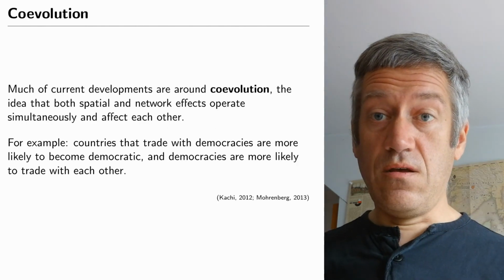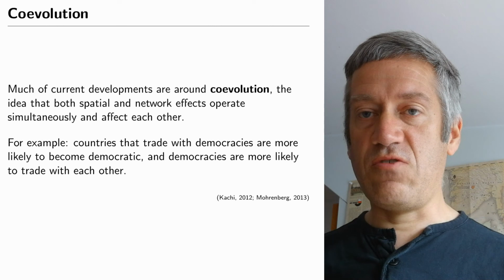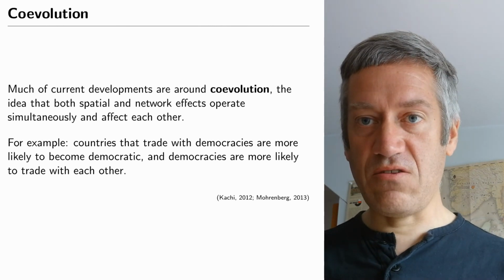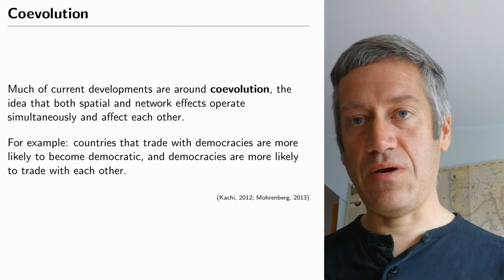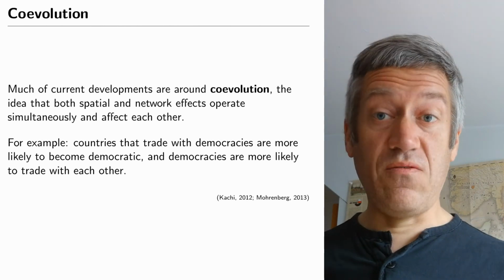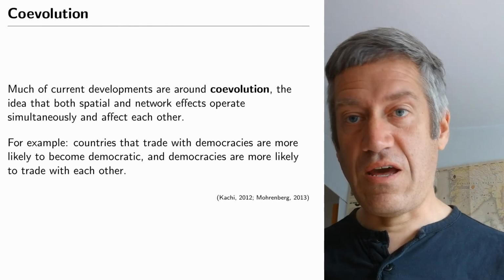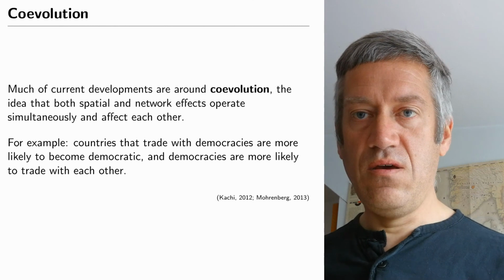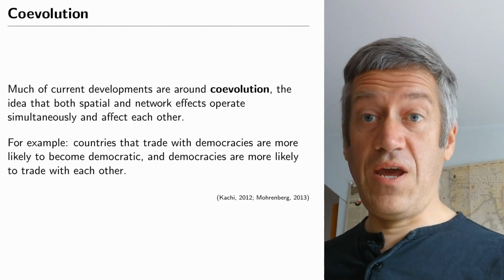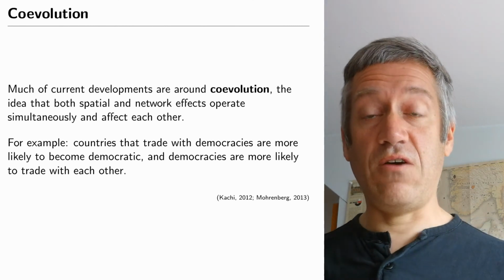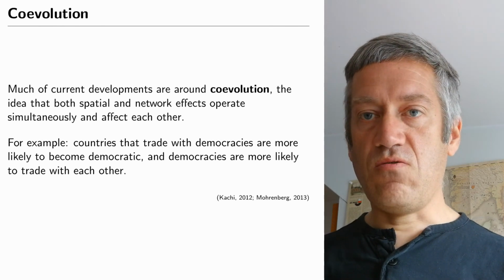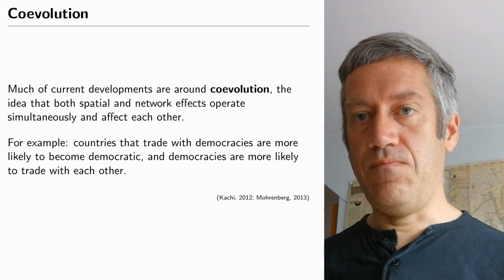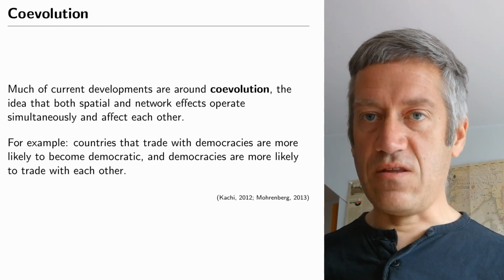And as I said, SAOM works particularly well with coevolution, where we try to model both changes to the ties and to the nodes simultaneously and look at how these changes impact on each other. So SAOM is a very versatile type of model. It can model network changes, it can model behavioral changes, and it takes the network into account when it models behavioral changes, and it takes behavior into account when it models network changes. So it's a very versatile model to try to understand these kinds of complicated network interdependencies in the data.